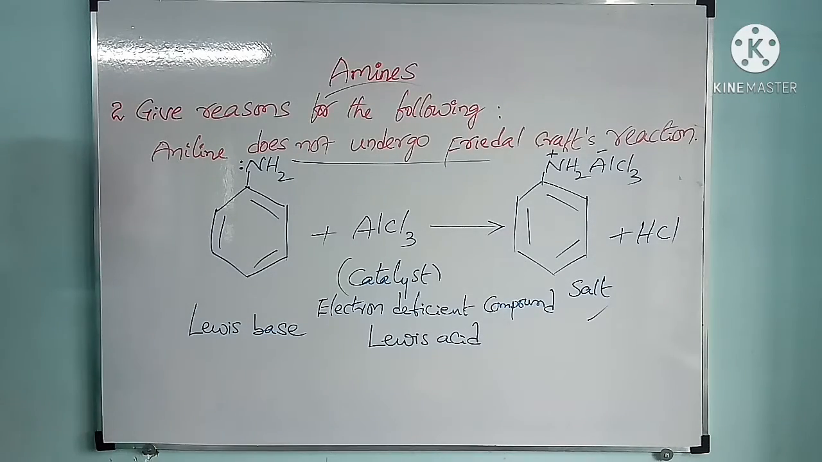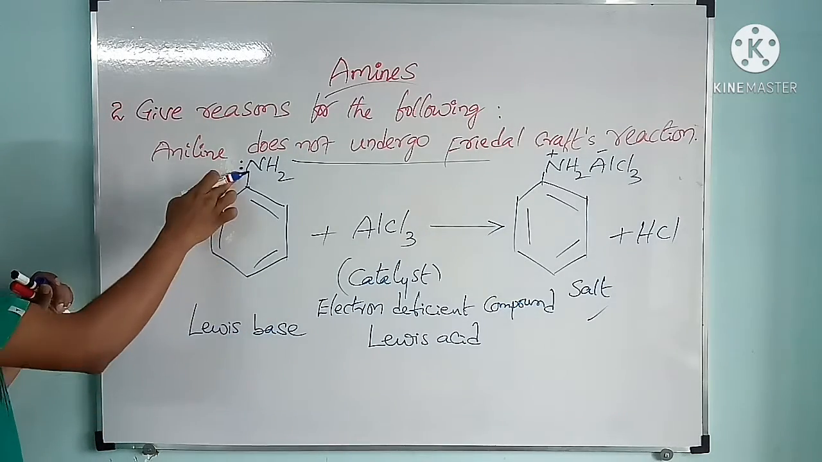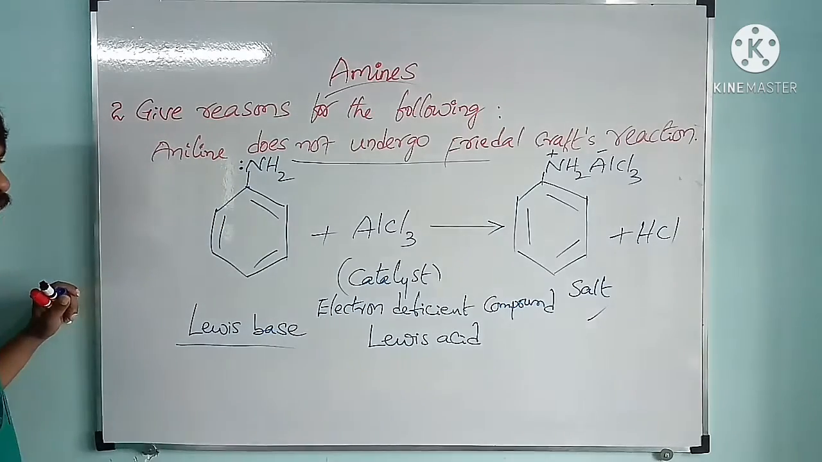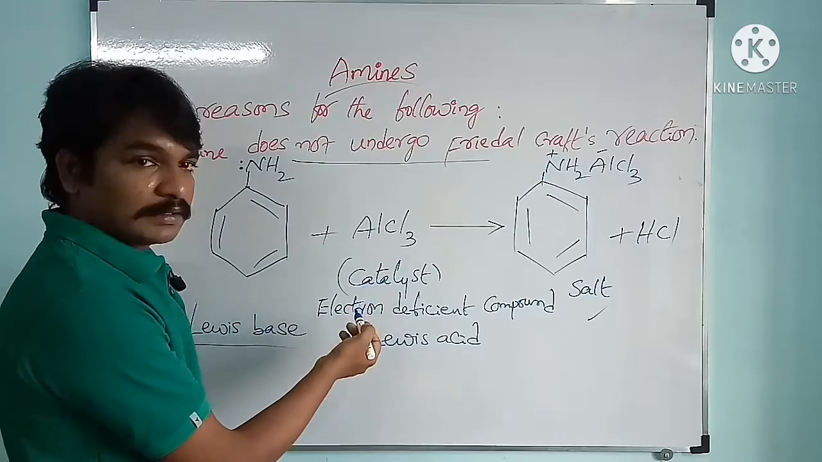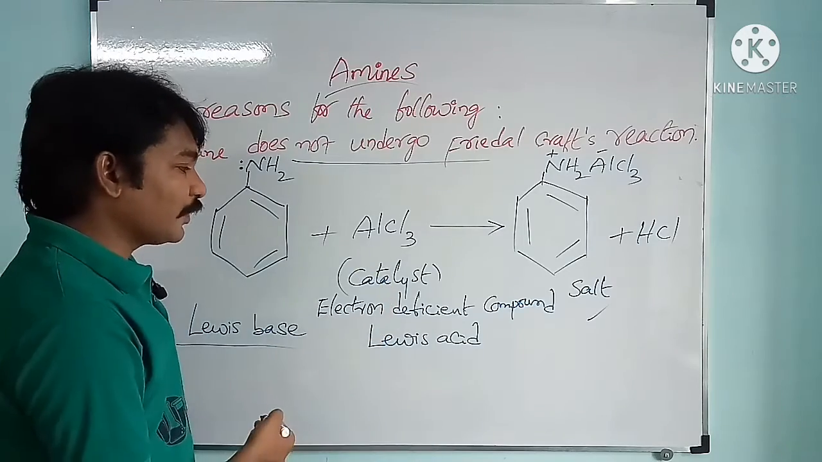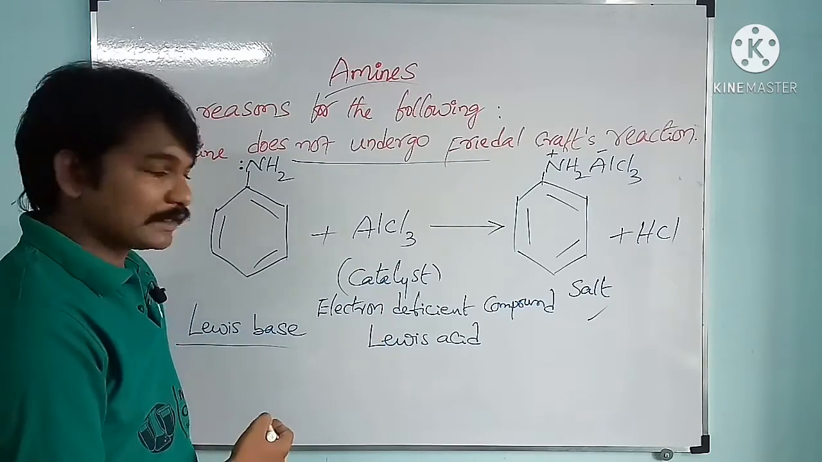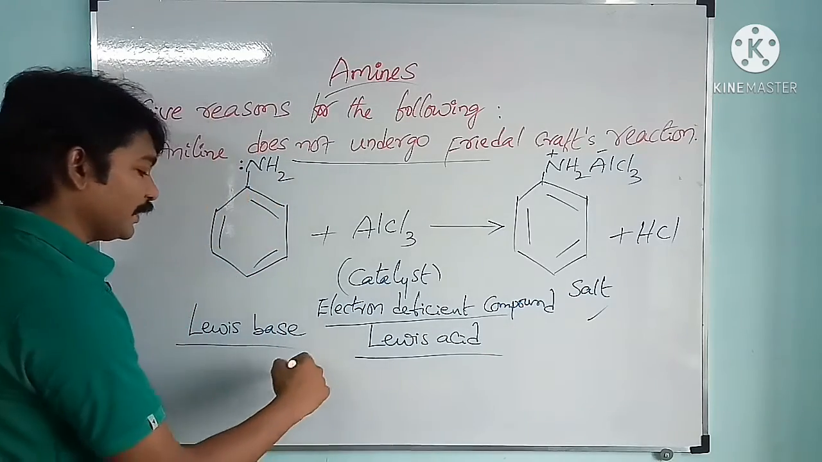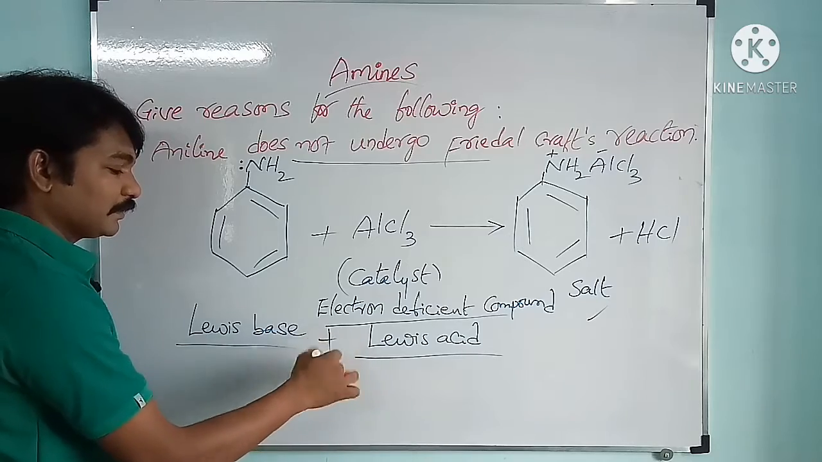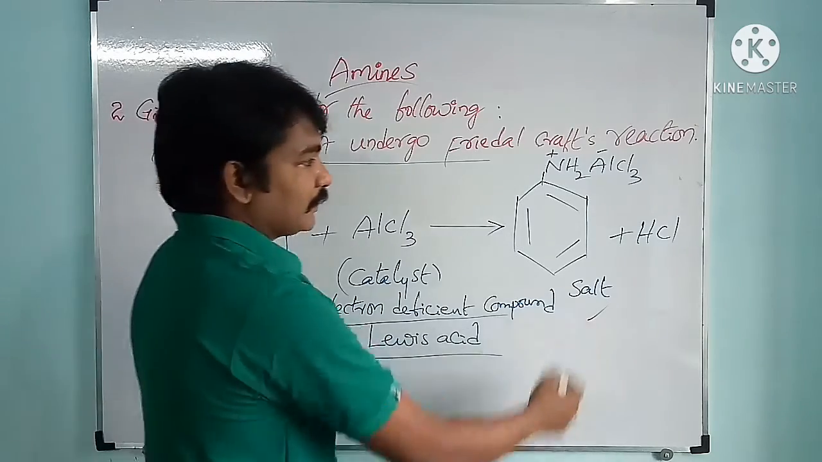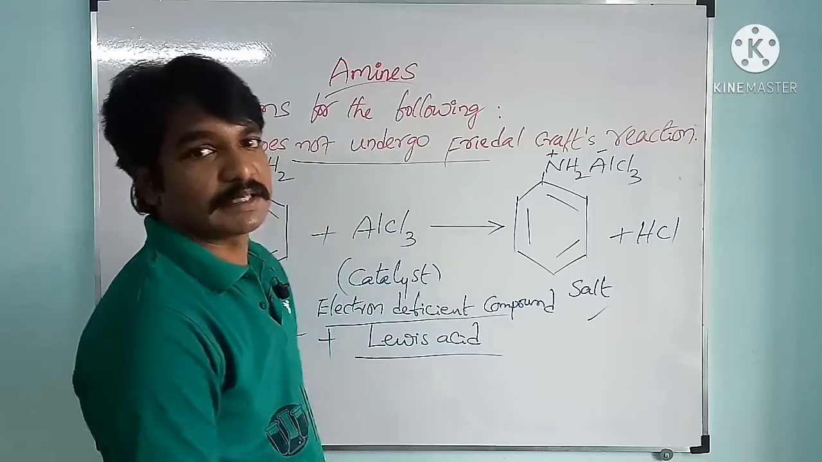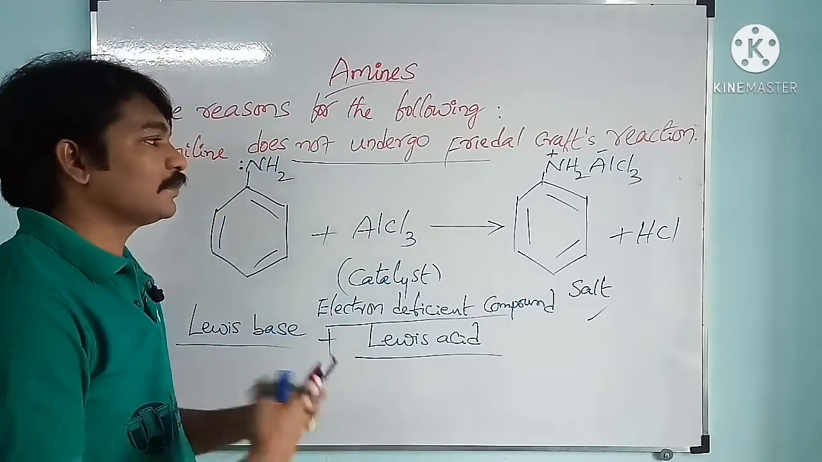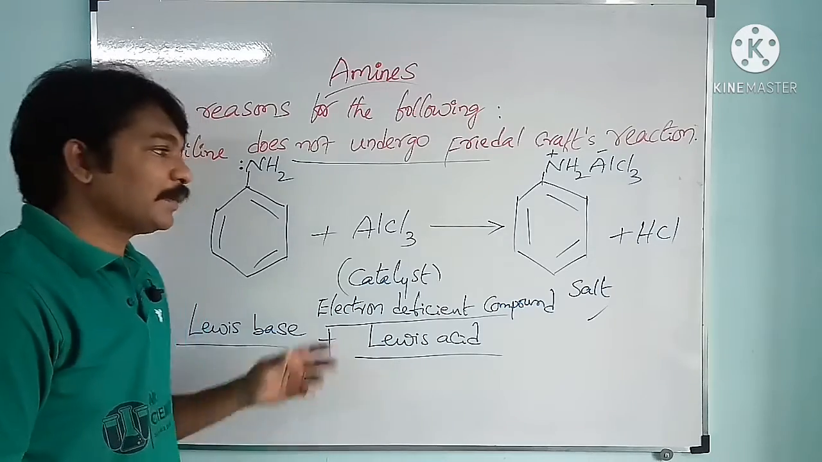Okay, once again check it. Here aniline, because of the presence of lone pair of electrons on nitrogen, it acts as Lewis base, and the reagent, that is aluminum chloride, which acts as catalyst in this reaction, is electron deficient compound, acts as Lewis acid. This Lewis base reacts with Lewis acid and it gives a salt here. The salt is insoluble precipitate. Because of this insoluble precipitate, there is no further reaction. Okay, please note down this one.